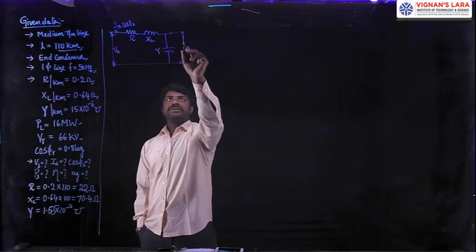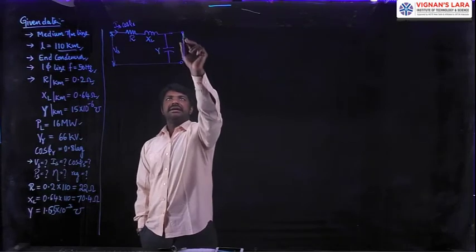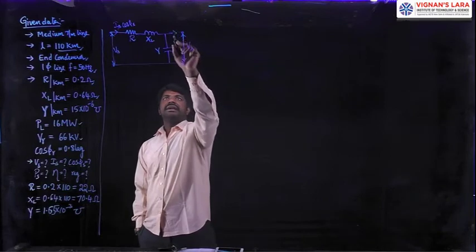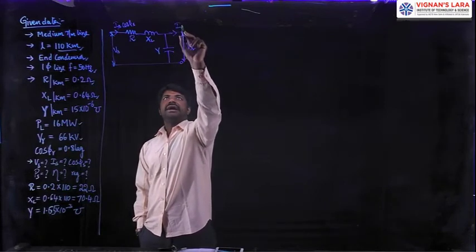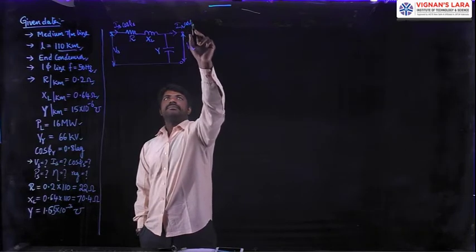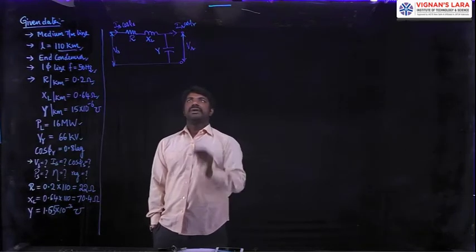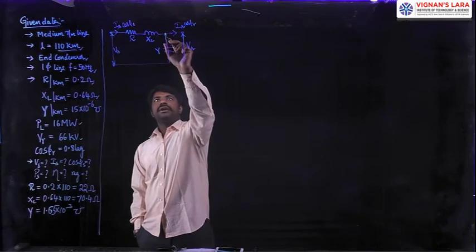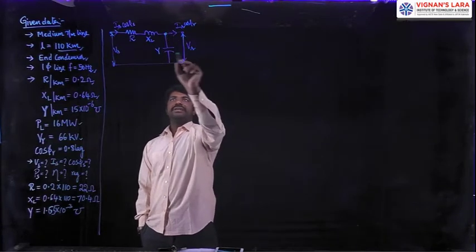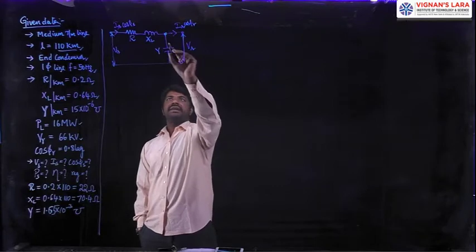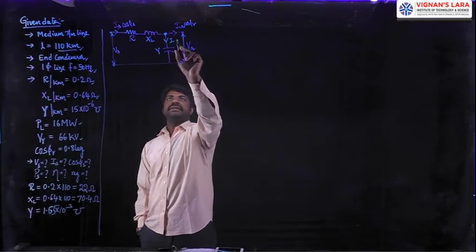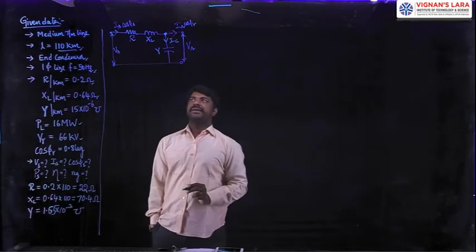Coming to these port terminals, these are the receiving end terminals with a voltage of VR, delivering a current of IR with a power factor of cos phi R depending upon the load. This is the node point on the receiving end side where we can apply KCL. Since the voltage applied across this capacitor is VR, the leading current IC taken by the capacitor should be calculated further.